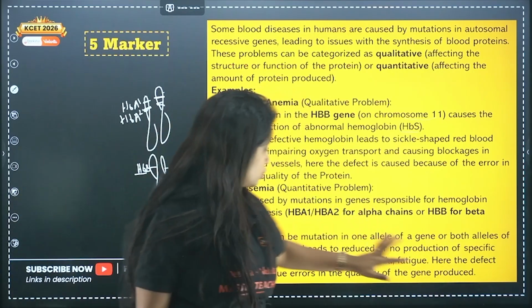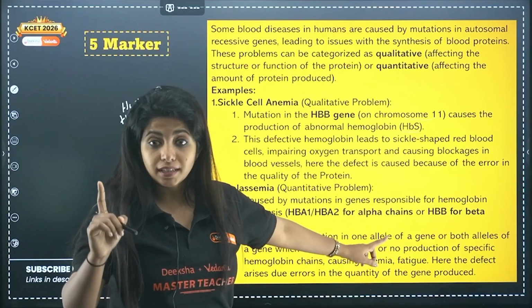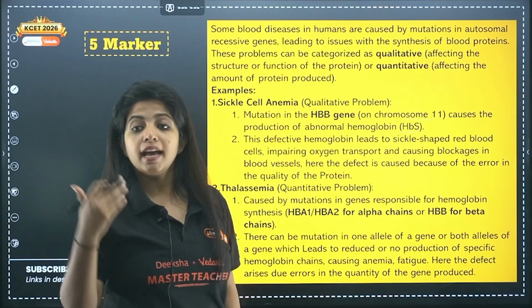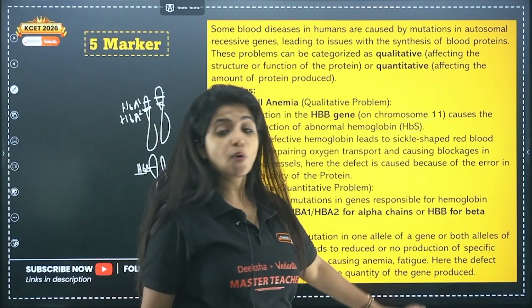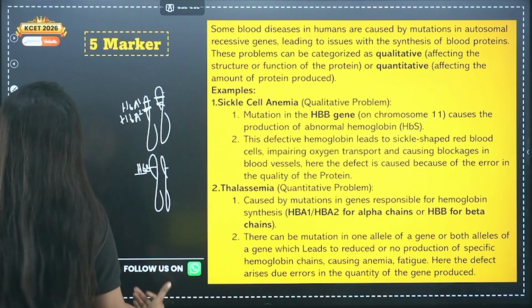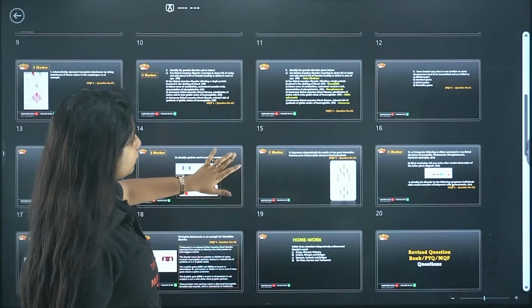Reduced or no production of specific hemoglobin chains, causing anemia and fatigue. There will be less amount of blood cells and there will be fatigue also. Hence the defect arises due to error in the quantity of the genes produced. That is why it is known as a quantitative disorder.